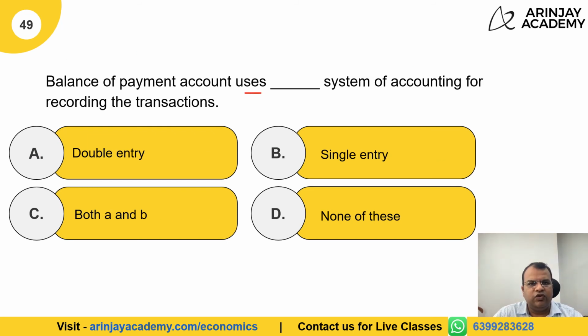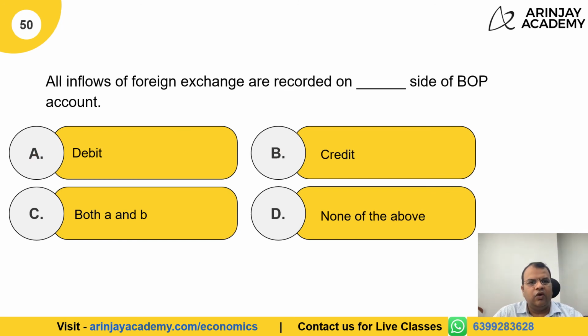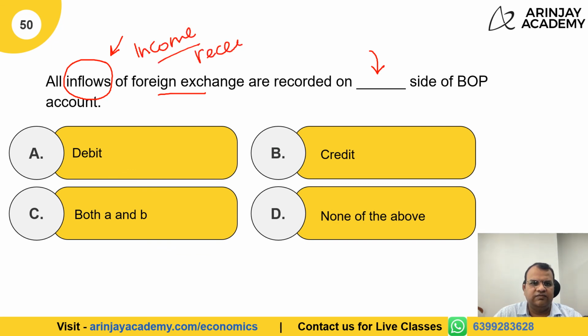Balance of payment account uses dash system of accounting for recording transactions. Of course, the balance of payment uses the double entry system of accounting. It does not use the single entry system of accounting. Therefore, the correct answer is option A. All inflows of foreign exchange are recorded on dash side of the balance of payment account. Inflows mean the money is coming in. It's kind of an income or a receipt. We know that income or receipt when drawn in a statement is recorded on the credit side. Therefore, the correct answer is answer B.